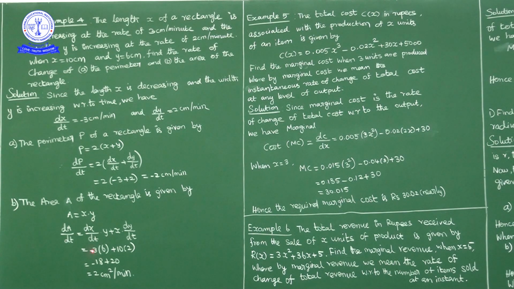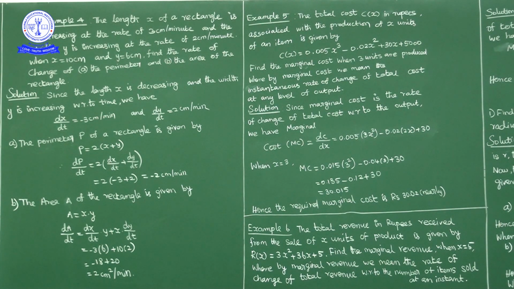So what we get? Minus 3 into 6 plus 10 into 2. Okay, so minus 18 plus 20, 2 centimeter square per minute. So area of rectangle, okay, rate of change of area of rectangle is what? 2 centimeter square per minute. Okay, I'll repeat once again what is given here.